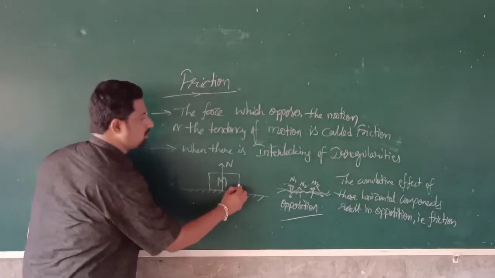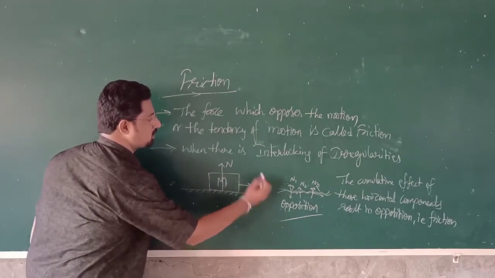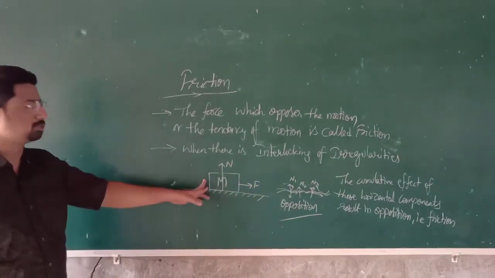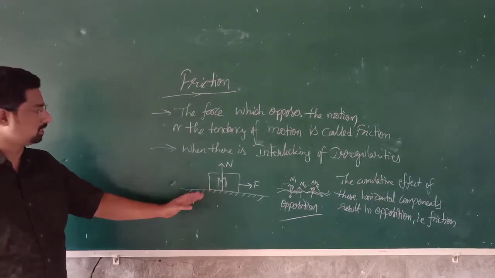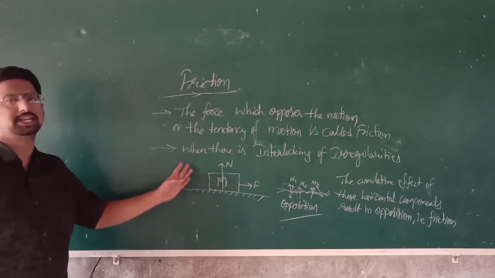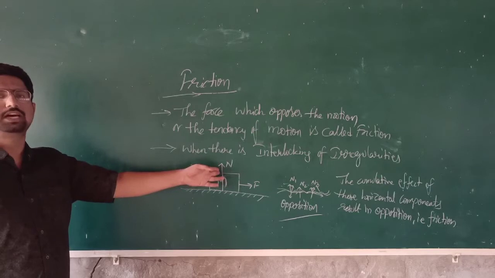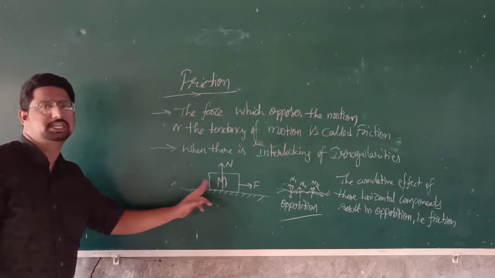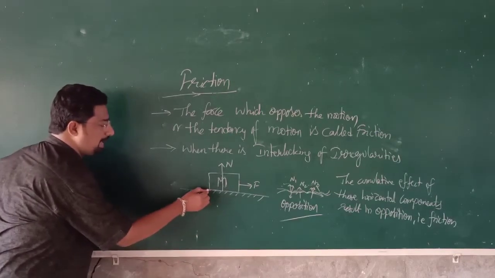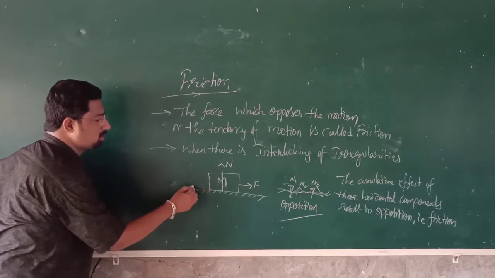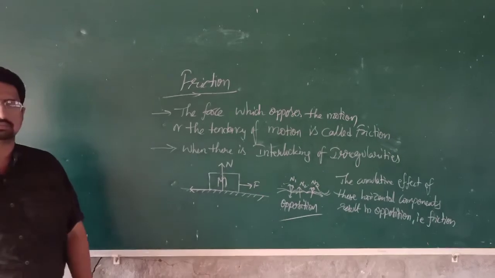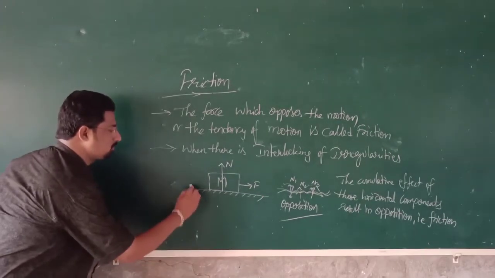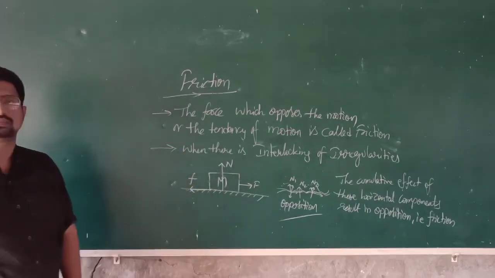Whenever an external force F is applied on this body so that it moves or has a tendency to move, since there is a relative motion between the two surfaces, an opposition, that is the frictional force, will act in order to oppose that tendency of motion. So the frictional force will be f.